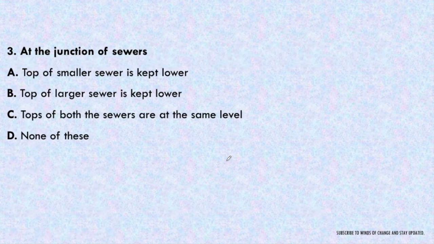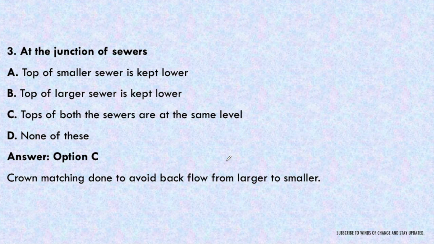Next question. At the junction of the sewers, is the top of the smaller sewer kept lower, the top of the larger sewer kept lower, the top of both sewers at the same level, or none of these? At the junction of the sewers, the tops of both the sewers are kept at the same level, which is called crown matching. Crown matching is done to avoid the backflow from the larger to the smaller diameter of the sewer.